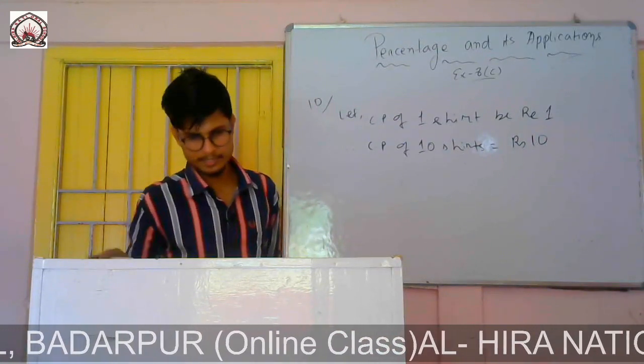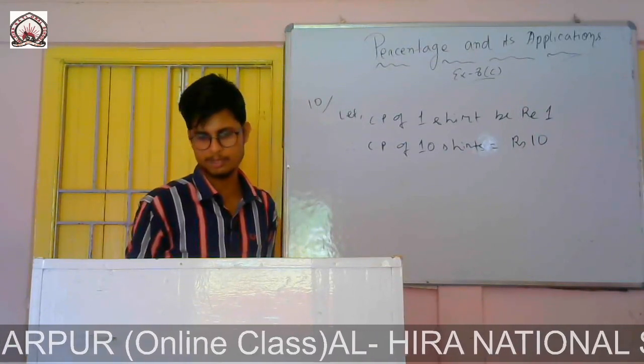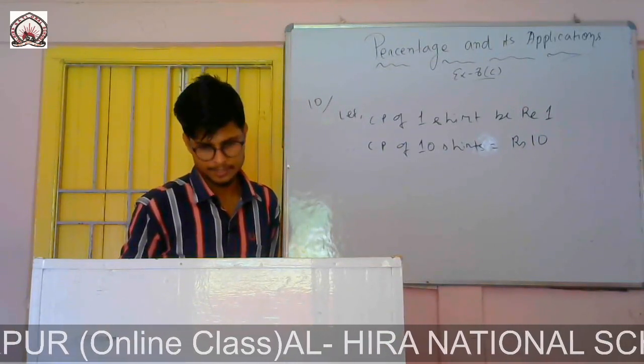The question says the selling price of 10 shirts is equal to the cost price of 11 shirts.